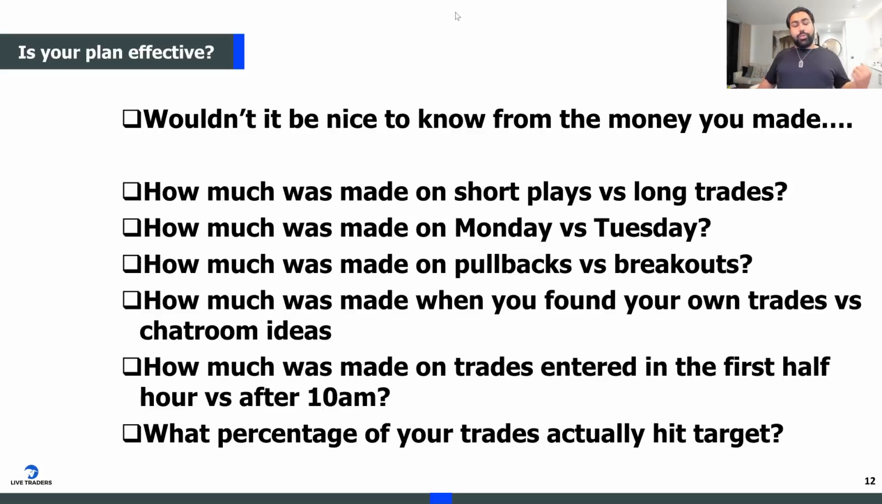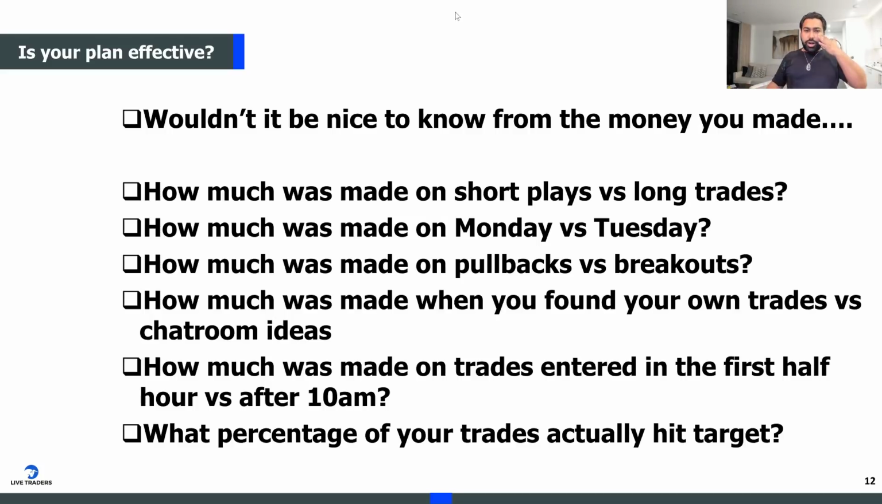And how much was made when you trade the first, let's say, 30 minutes of the market open versus if you take a trade after 10 a.m.? For me, if I take a trade between 9:33 and 9:45, that's kind of my sweet spot. If I take a trade after 10:30, they usually are not that great. These are all great things to know, but you're not going to know that until you start tracking.